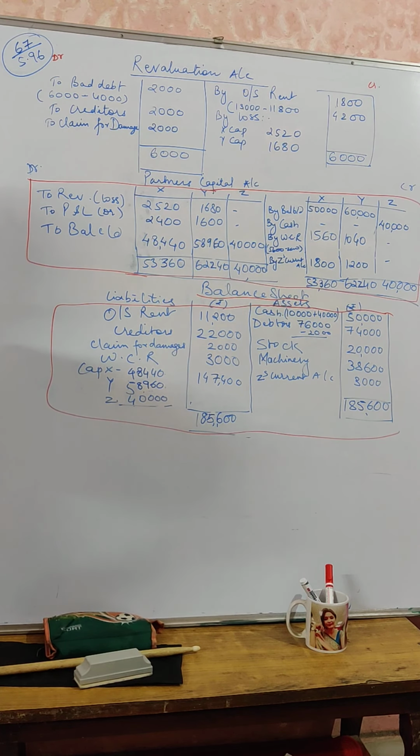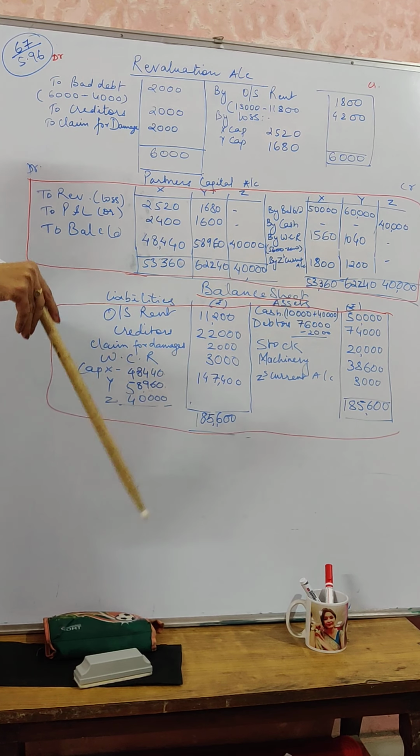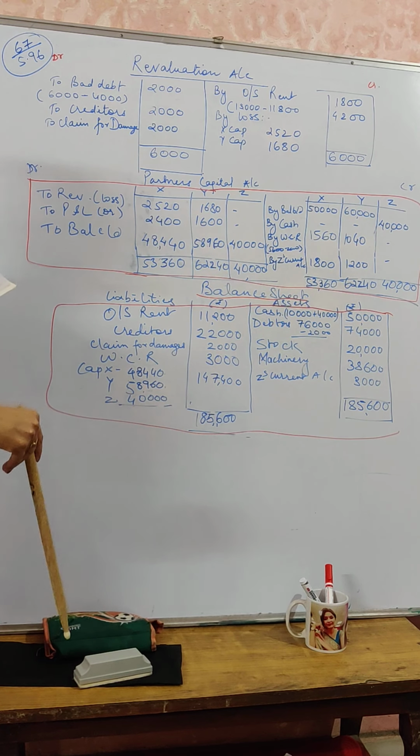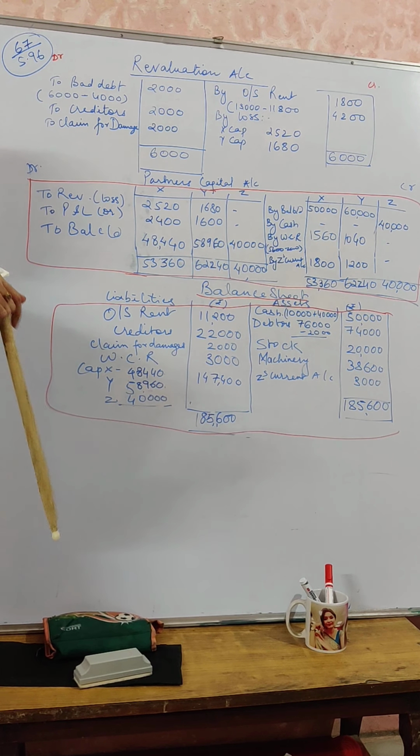We already have a WCR. The very first transaction that has to be recorded in your revaluation account is the debtors' bad debt. The question says there is an adjustment for a bad debt of rupees 6,000. Already there is a provision of 4,000, so we are going to meet that loss out of this 4,000, which is given in your books and in your balance sheet. After that, 2,000 is the further loss that has to be debited from the debtors. That means total 6,000.